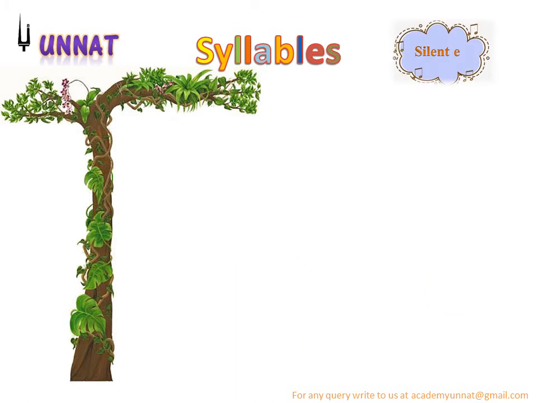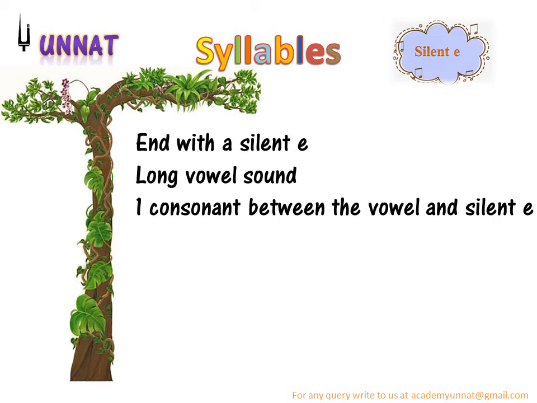Now coming down to another syllable, that is silent E. Last में हम क्या लगाते हैं? E silent हो जाता है कई words में, ठीक है? Ends with a silent E. E लगा होता है, but we don't speak the sound of it, ठीक है? It has a long vowel. One consonant in between the vowel and E is silent, like cute. So see, U is a vowel ending up with E, but E is silent.